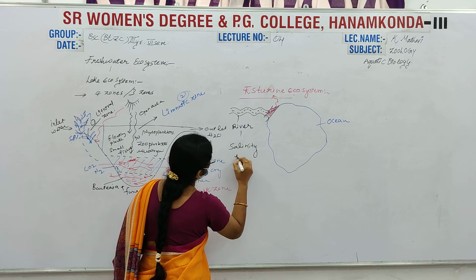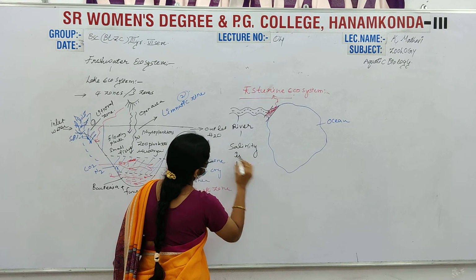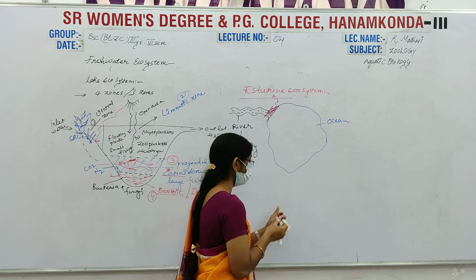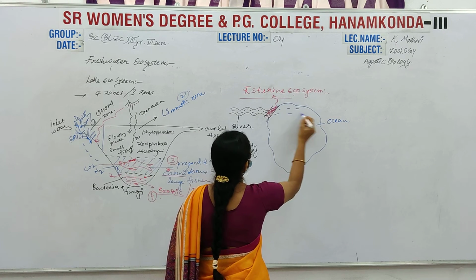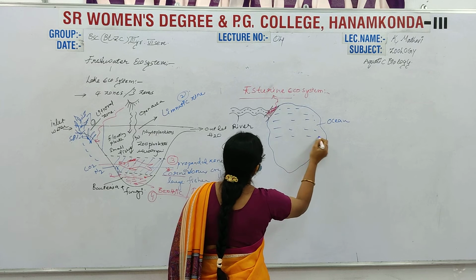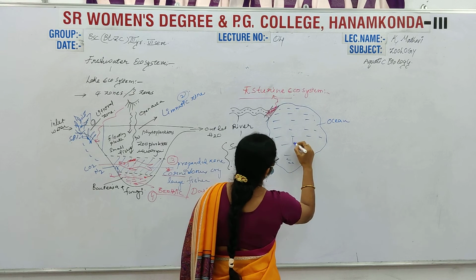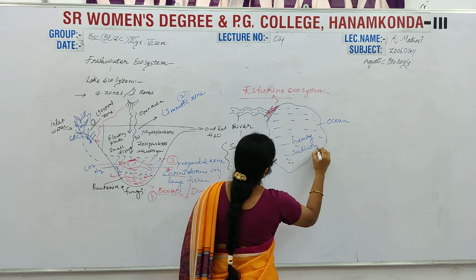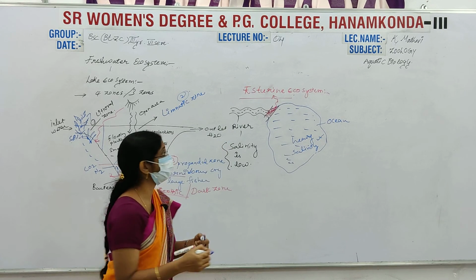Salinity is low, right, ma'am? The water has less salinity. And oceans have a high density. Heavy salinity water is present in the ocean. Heavy salinity is present in the ocean water.